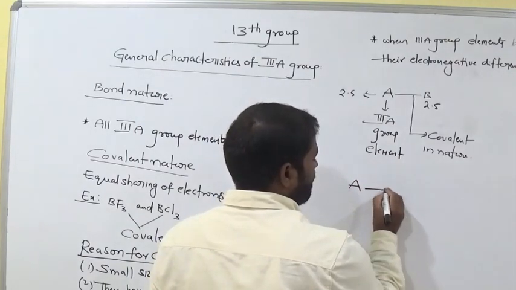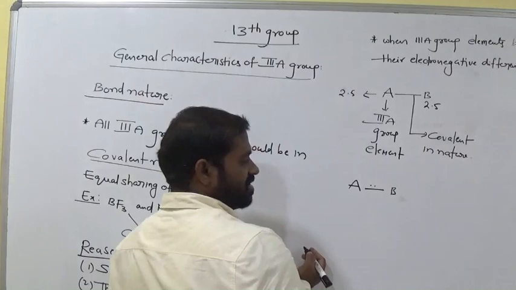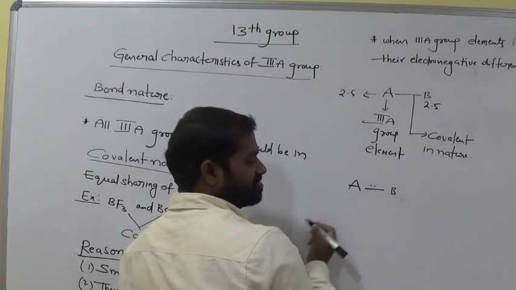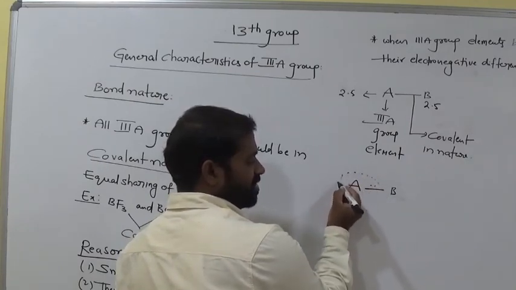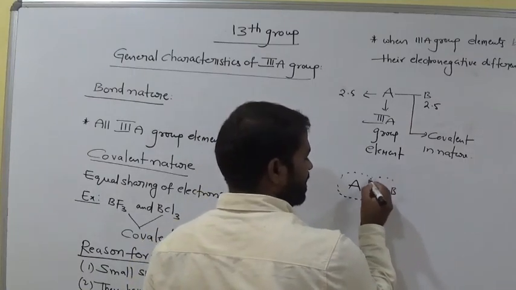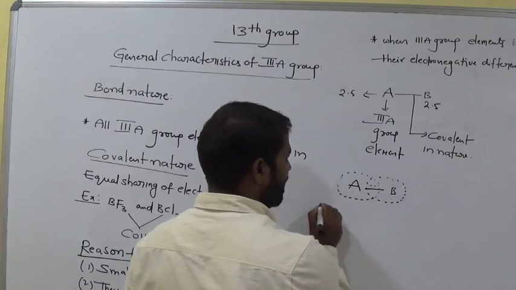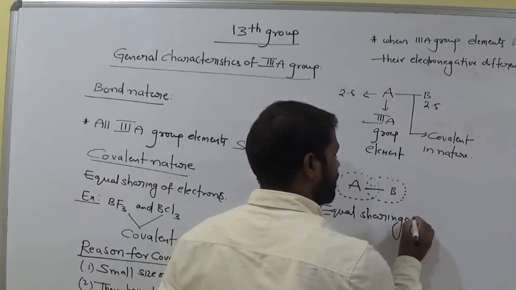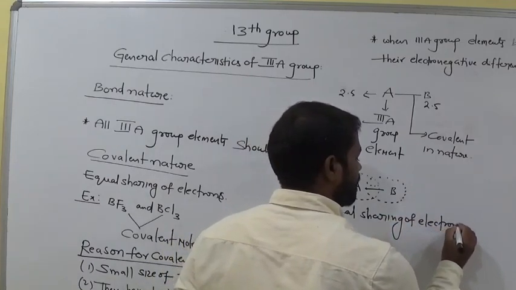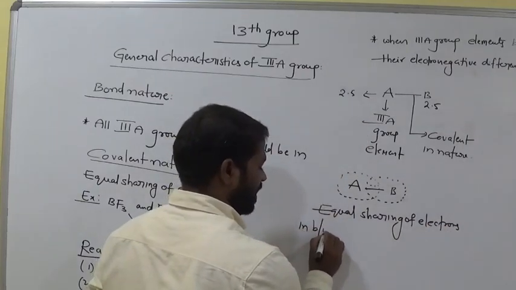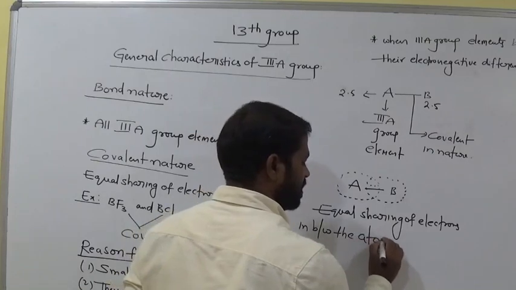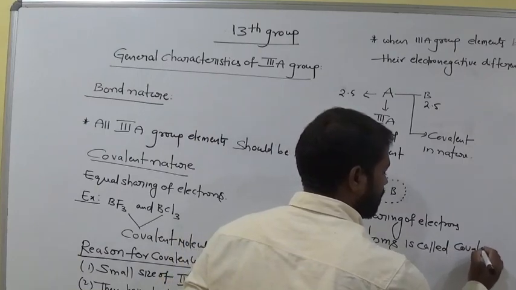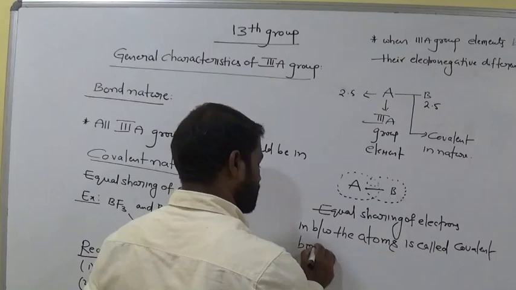So now it is covalent in nature. That means a bond means 2 electrons. 1 electron from A and 1 electron from B. Now these 2 electrons belong to A and also to B. Equal sharing of electrons in between the atoms is called a covalent bond.